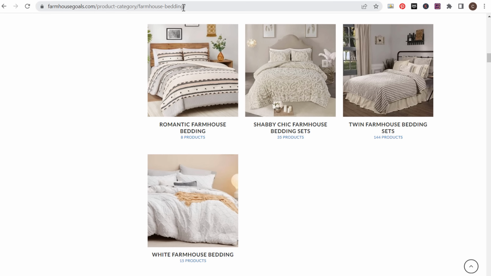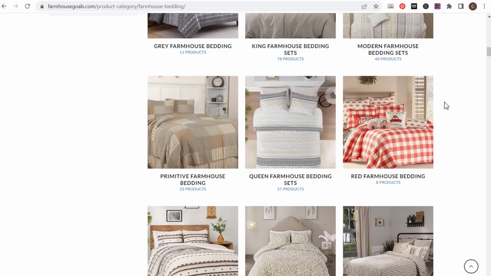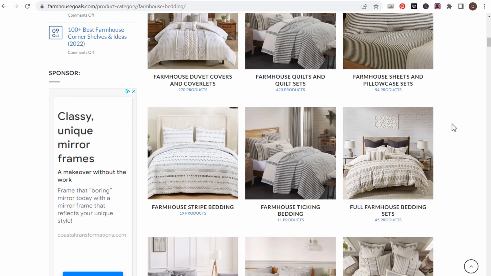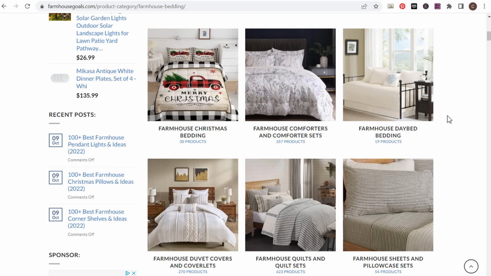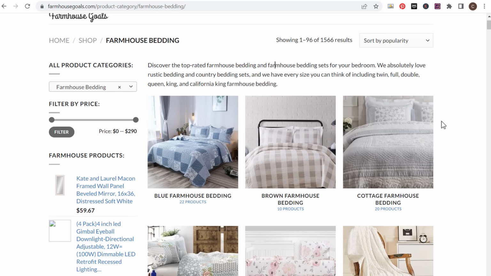So just within this main keyword that I'm targeting, farmhouse bedding, you can see all of the different subcategories I have here for different styles, sizes, seasonal bedding, pretty much anything people are searching for related to bedding sets in a farmhouse style, I've tried to cover here. So the ultimate goal is to understand, okay, I'm targeting some specific keywords. What do I need to present to people to make sure that my website will actually rank and that I can actually drive paid traffic to my website as well and give people a relevant experience that's going to lead to a high conversion rate.